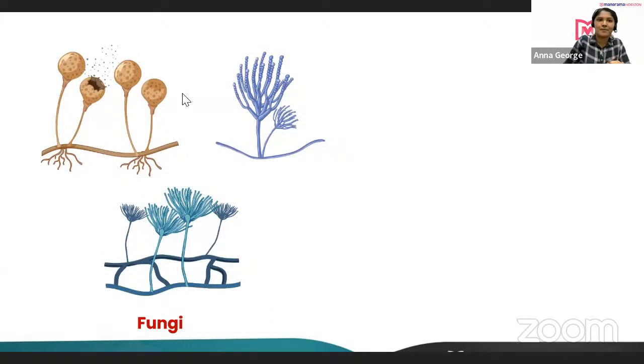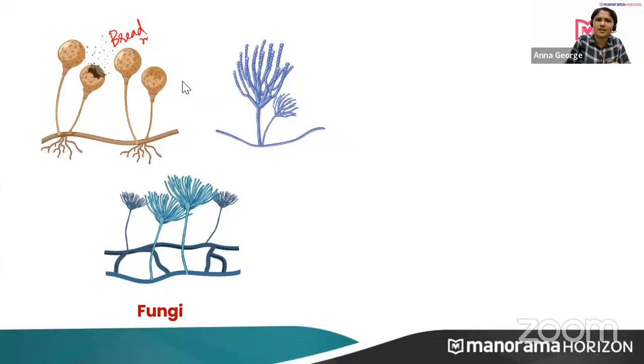Yes, very good. Bread mold. Why is it called bread mold? Because it grows on the bread that we eat. These breads are contaminated. It is actually not present in the bread, but it grows on bread. Due to the favorable conditions that they need, they grow on bread. That is why it is called bread mold.